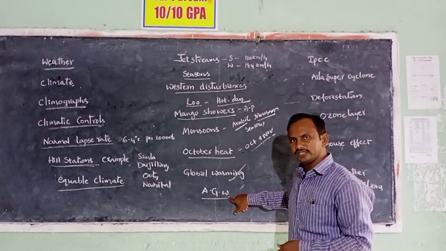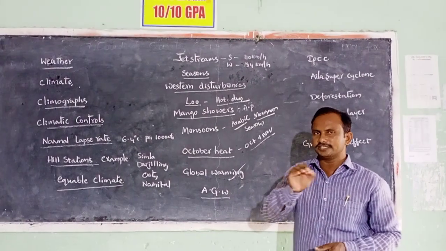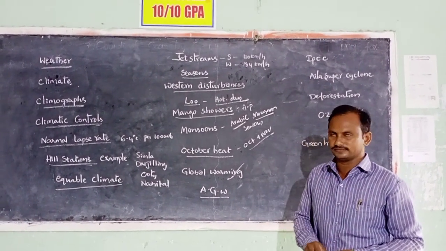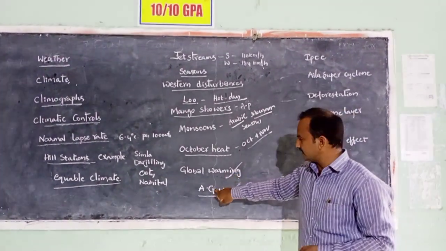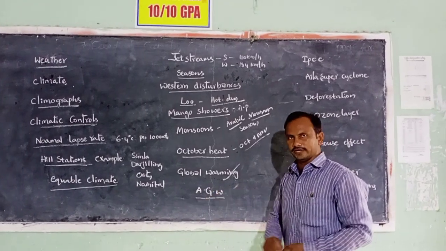Anthropogenic global warming means the global warming that has taken place because of human actions. The present global warming is anthropogenic global warming only.